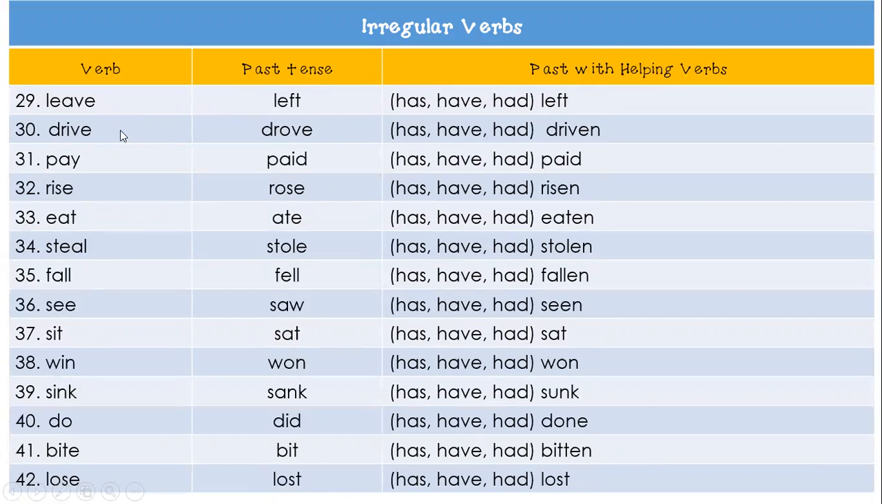And in drive, drove, has, have, had, driven, the spelling changes, not only for the past tense, but also for the past with helping verbs, okay? And you're gonna notice some similarities and some things that maybe can help you to remember them. But as I said before, there are no specific rules for you to memorize or to work with irregular verbs. This is all by memory. You have to memorize them, okay?